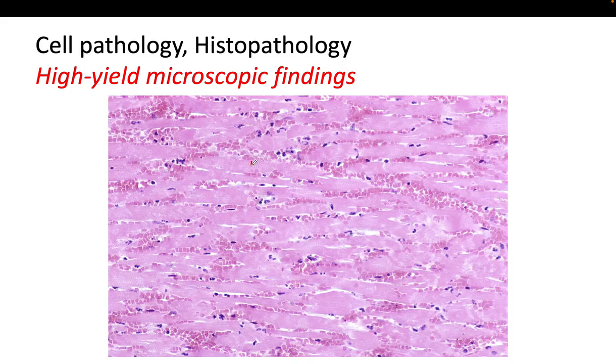We can see some cross striation that helps us to identify muscle, as we can see here, this cross striation that says that this is muscle, but we cannot see any nuclei inside the cells. So those are necrotic cells, but we see preservation of the structure. So probably you are thinking that this is coagulative necrosis, and yes, you're right, this is coagulative necrosis.